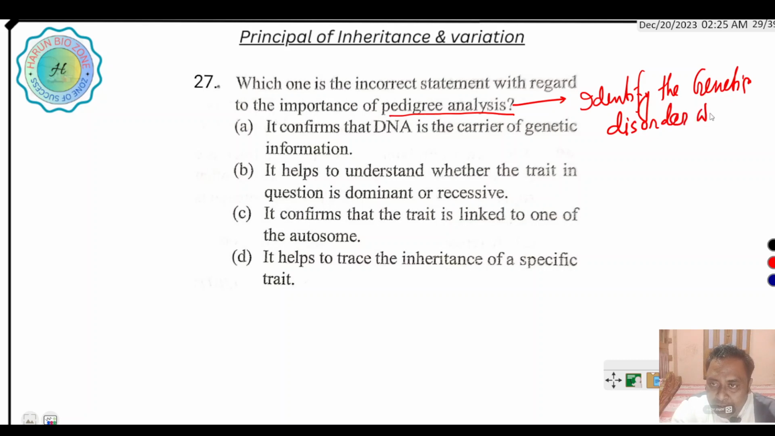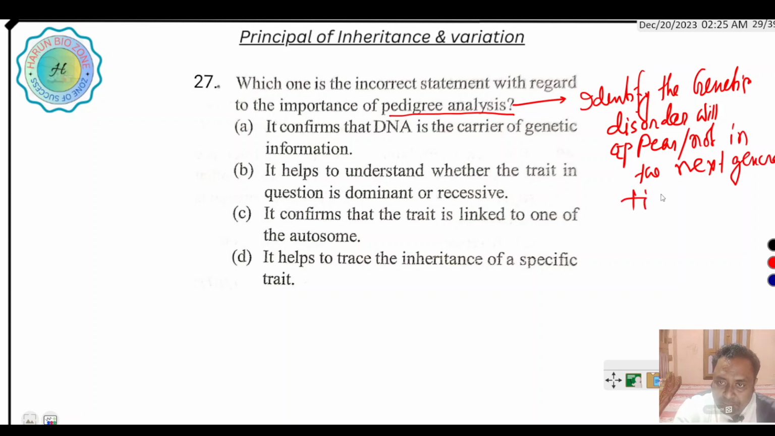Will appear or not in the next generation. This is the function of pedigree analysis. So it confirms that DNA is the carrier of genetic information, and genetic changes occur in DNA.